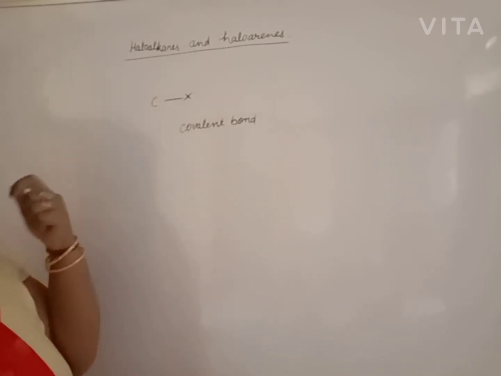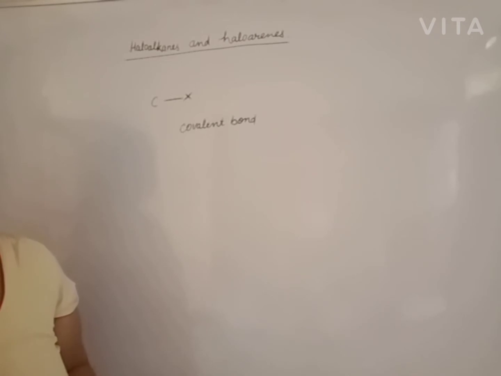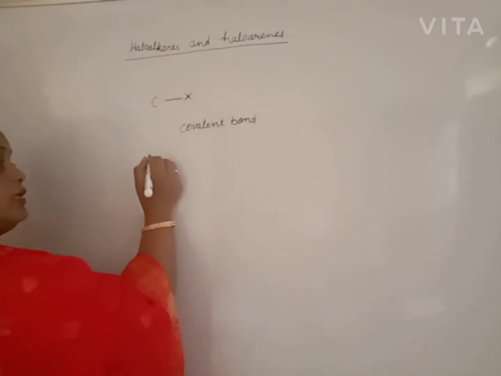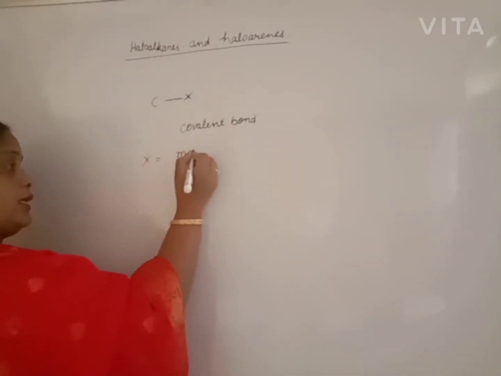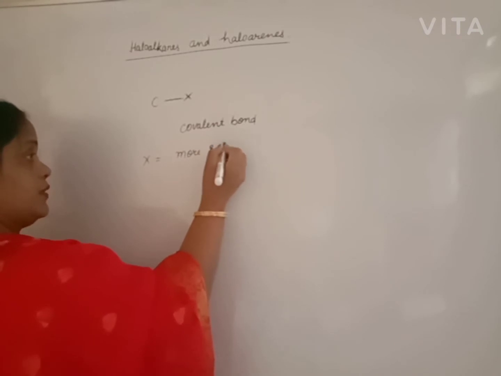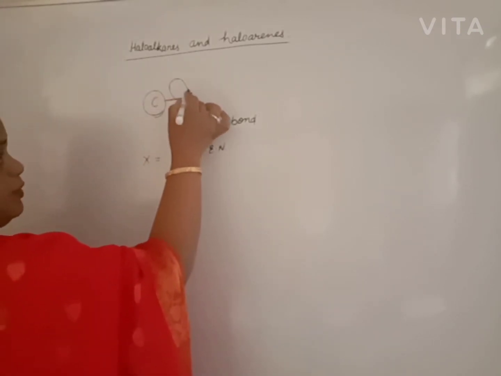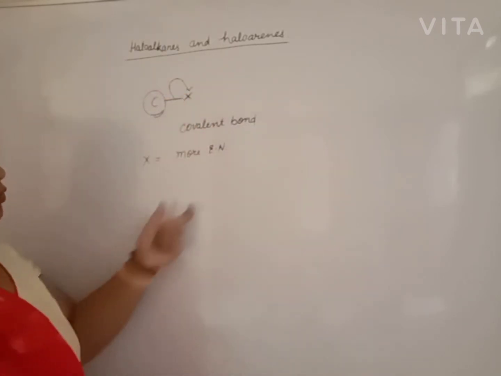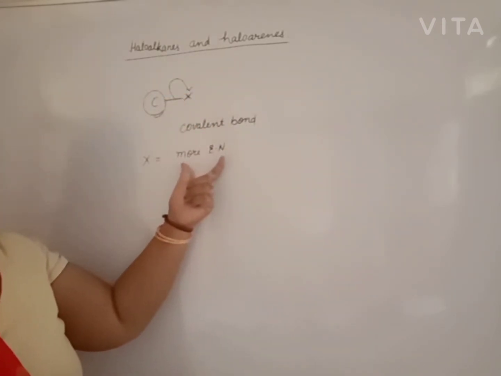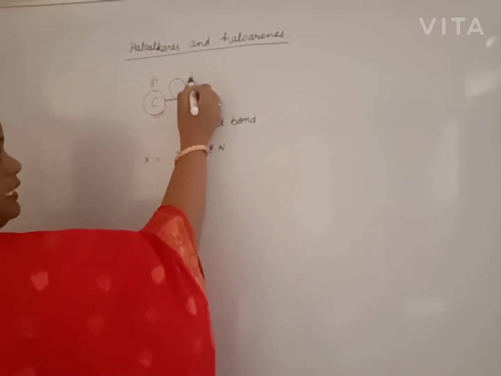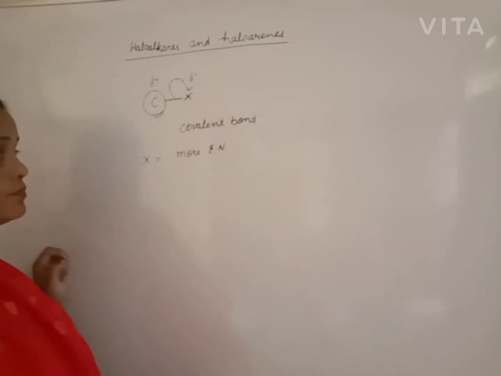But when the bond is formed, halogen shows its nature: halogen is more electronegative than carbon. So it attracts the shared pair of electrons towards itself due to its higher electronegativity. So carbon becomes slightly positive and halogen becomes slightly negative.